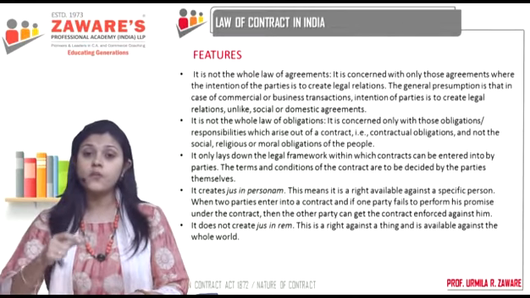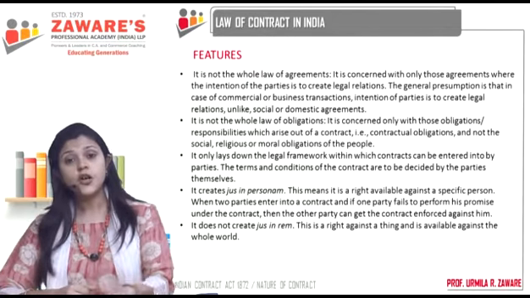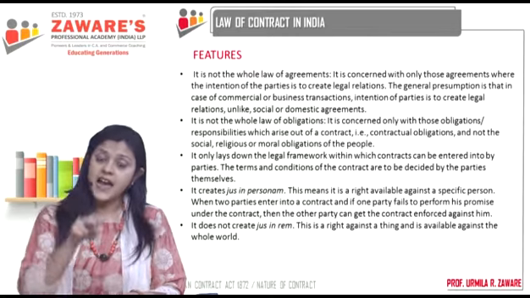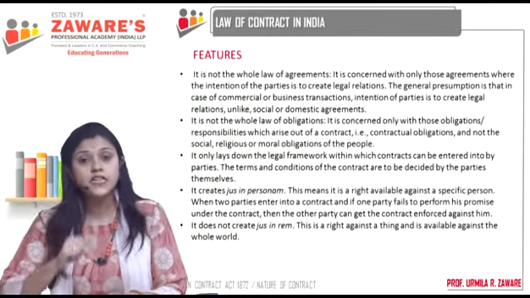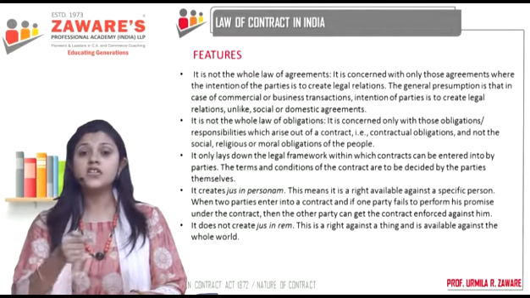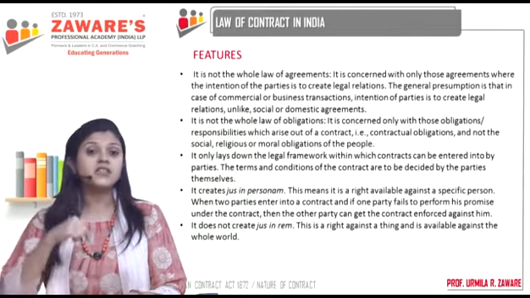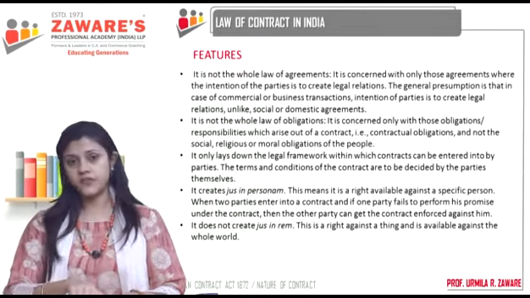Your contractual obligation is to pay him the money, right? Now, the shopkeeper, the other party, also has rights and duties under the contract. What is his duty under the contract? His duty is to give you the pen, to sell that pen to you. And what is his right? His right is that he can demand the payment for that pen from you, right?